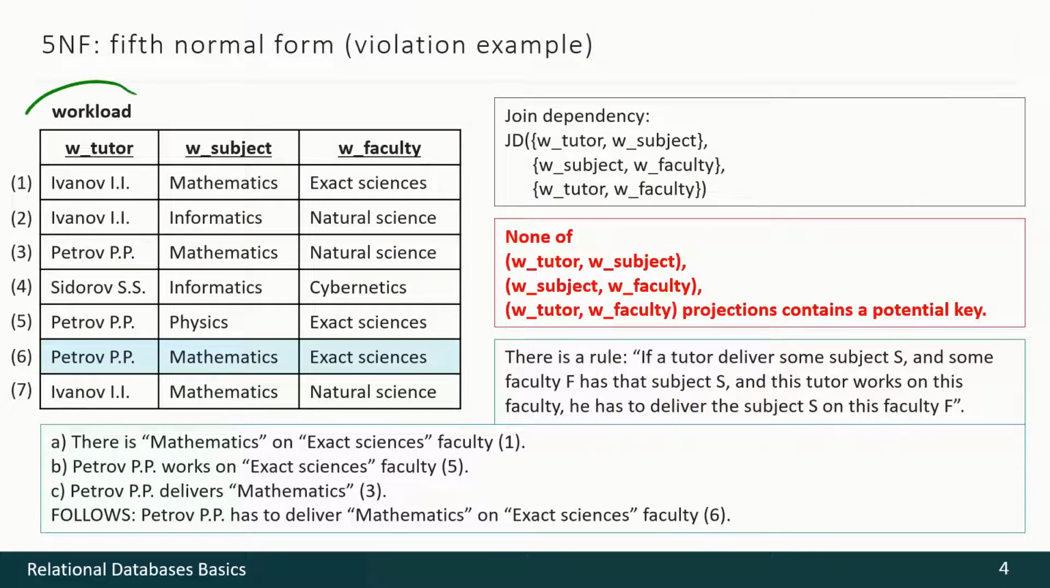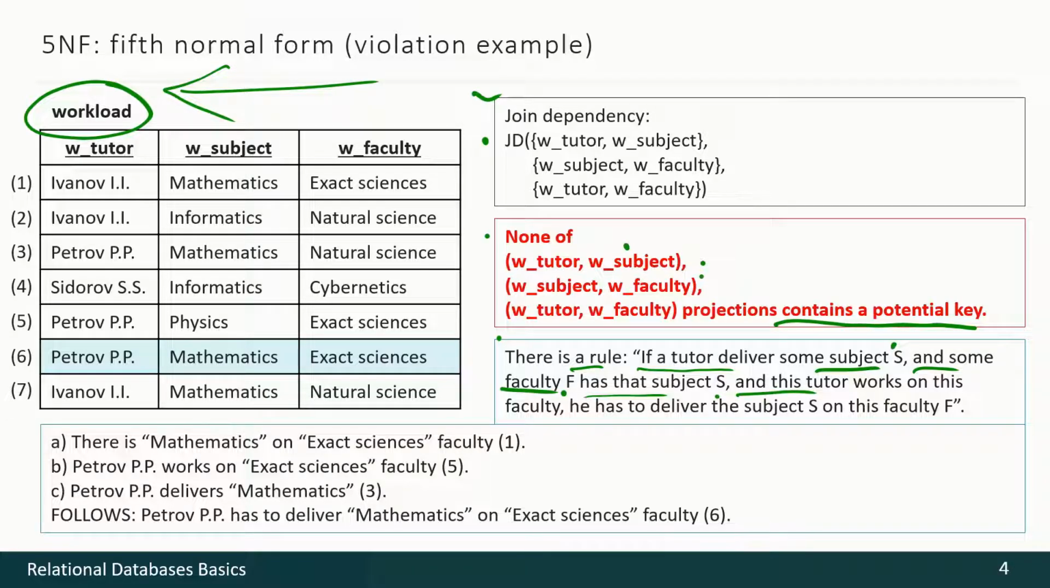This example should be familiar to you from one of the previous videos when we were discussing dependencies. So, the join dependency here is the next. We have the following situation, that none of these projections contains a potential key, and we have a specific rule from the subject matter. If a tutor delivers some subject S, and some faculty F has that subject S, and this tutor works on this faculty, he has to deliver the subject on this faculty.